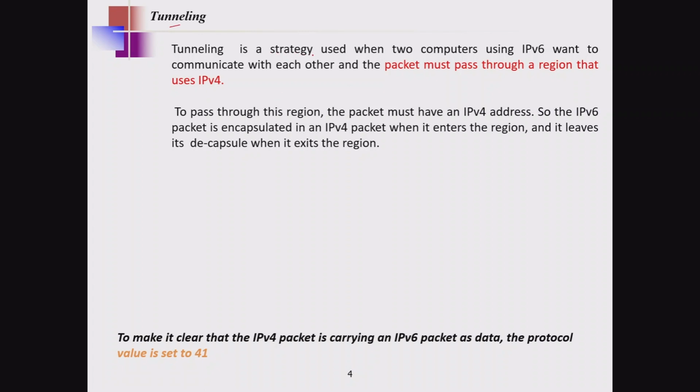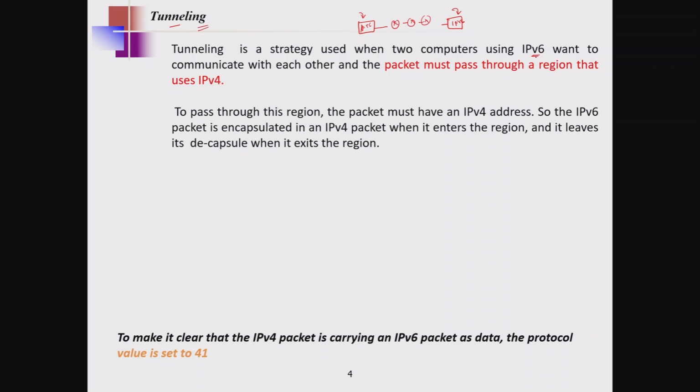Tunneling is a kind of strategy used between two computers using IPv6. It means that if your source machine as well as the destination machine is using IPv6, then we use something like this. For example, consider the source machine having IPv6 and the destination machine also IPv6 only. But the moment a packet is routed from the source machine to the destination machine, there will be a number of intermediate devices, as we know. Now what is the problem we are facing, and how are we going to solve it by using the tunneling method? We are going to discuss that here.